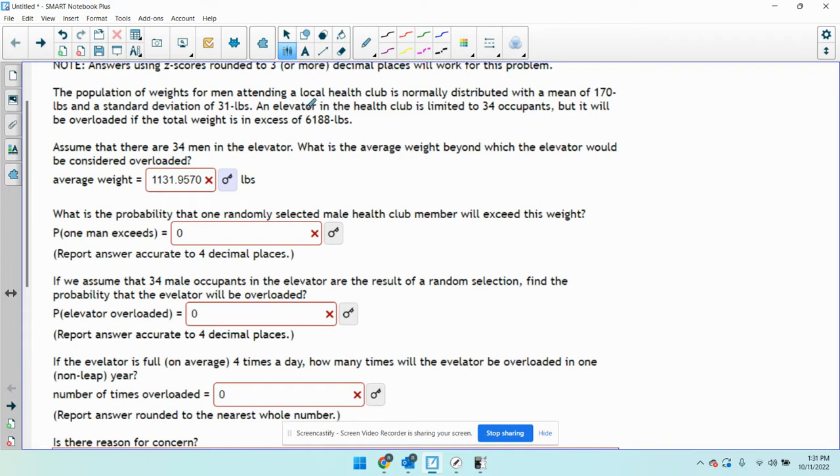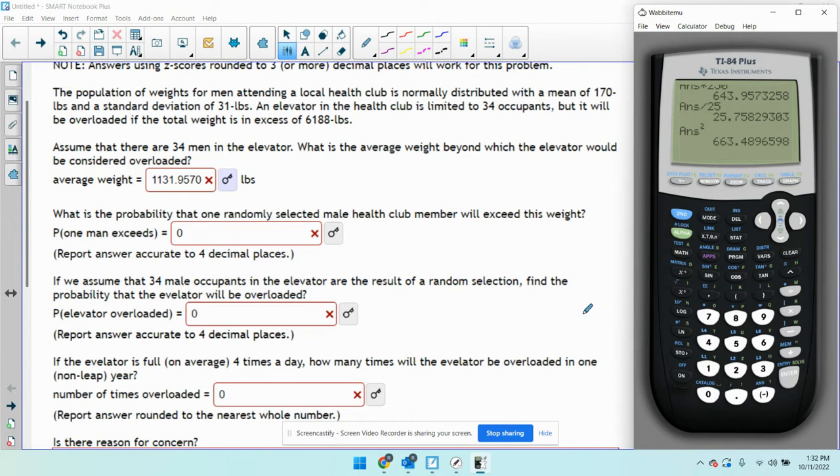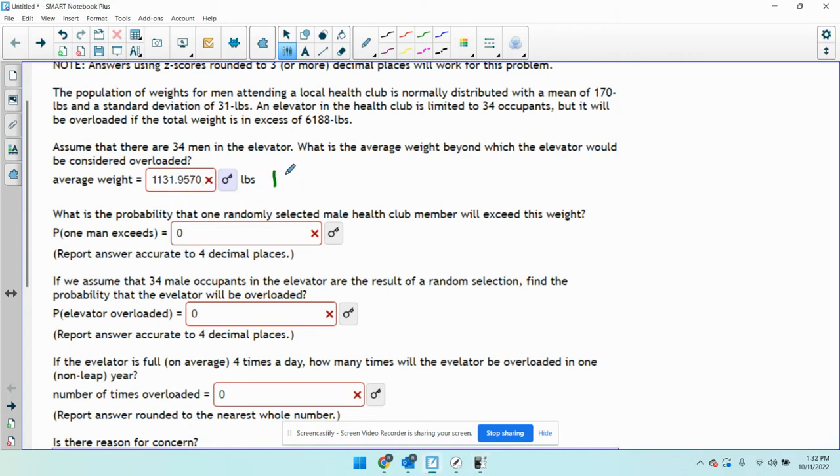Average weight. So if there's a weight limit of 6,188 pounds and there's 34 men, that means every man should weigh no more than 6,188 divided by 34. So every man should weigh on average 182 pounds. Some should be less than that, some could be more than that, but the average of each man has to be 182 or less.